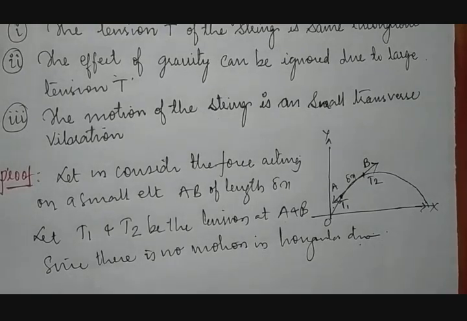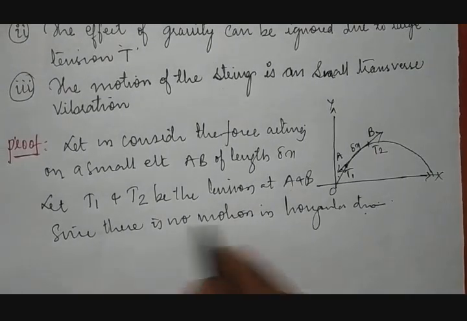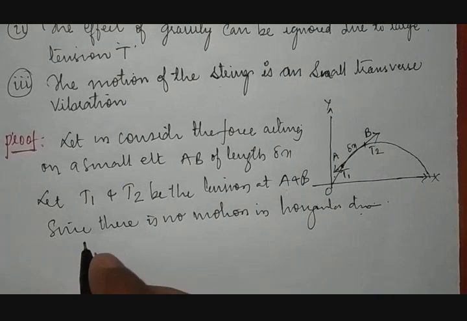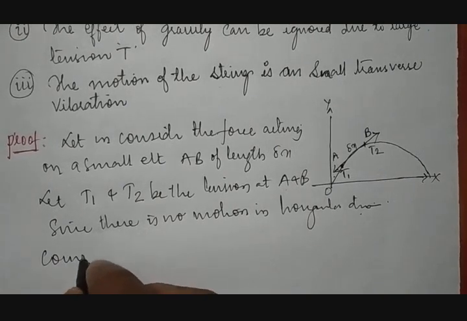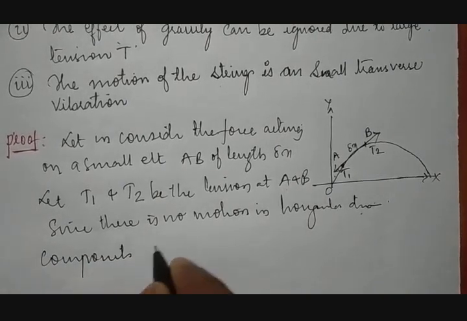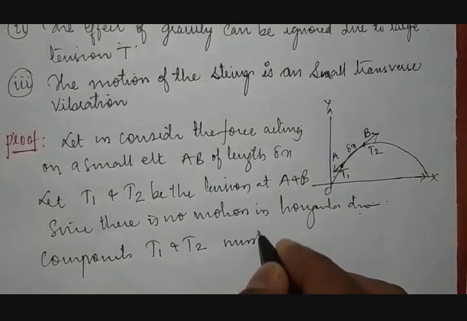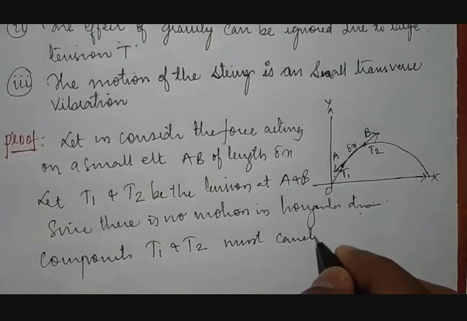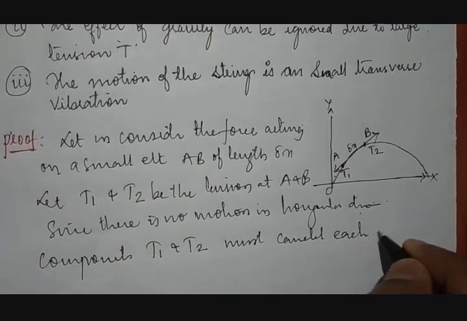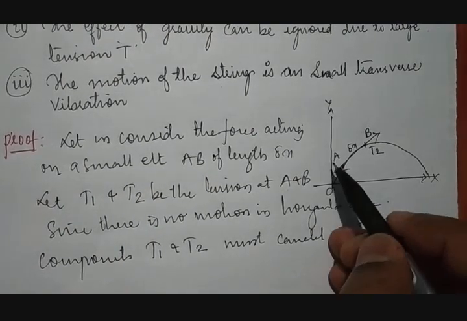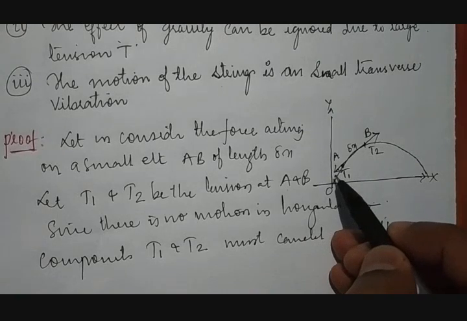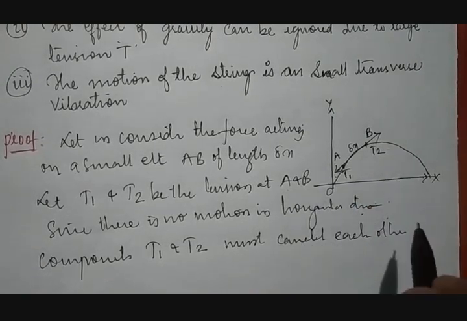Okay. Therefore, when there is no movement in horizontal direction, these components T1 and T2 must cancel each other. Means what? Amount of stretch on one side and other side will remain same.